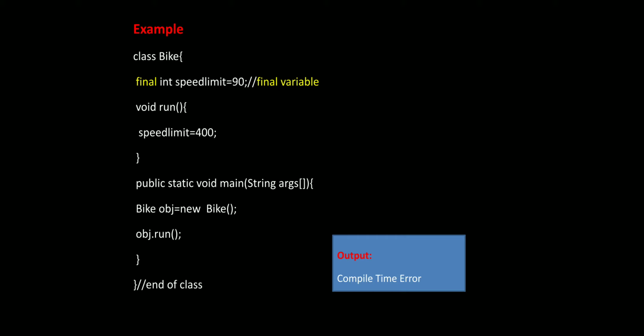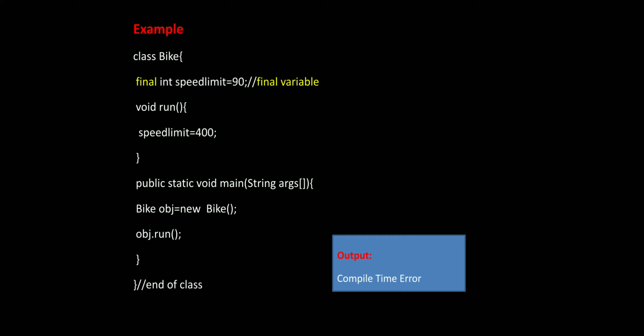Then again we write a main method, that is public static void main, with String args. String args is used to pass the variables or the arguments.